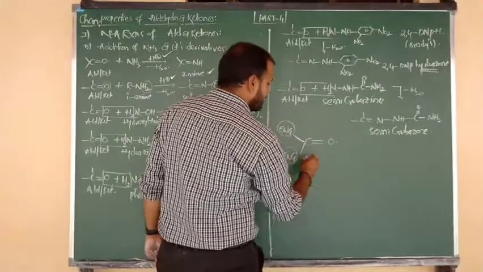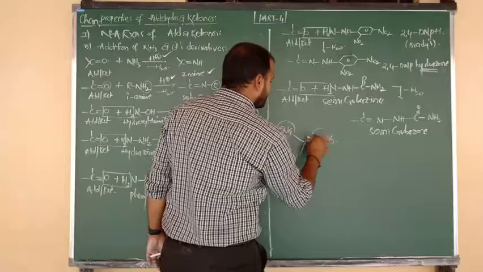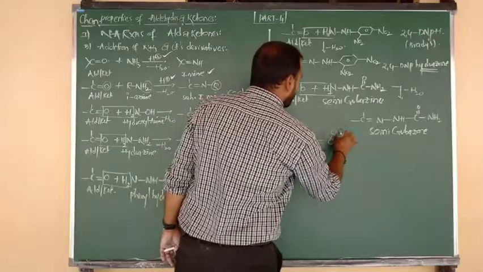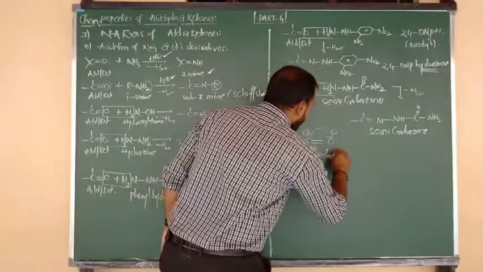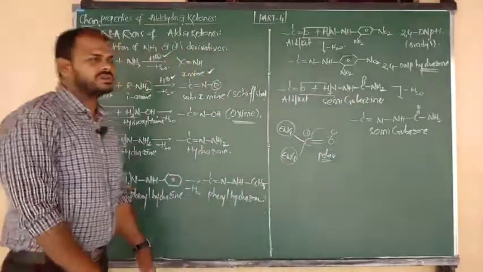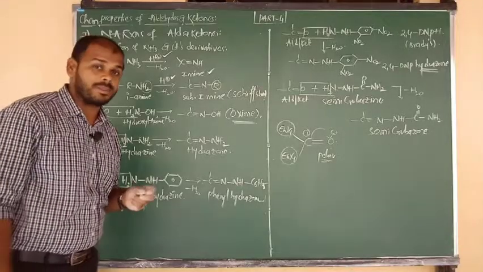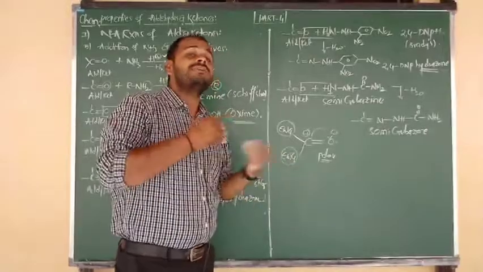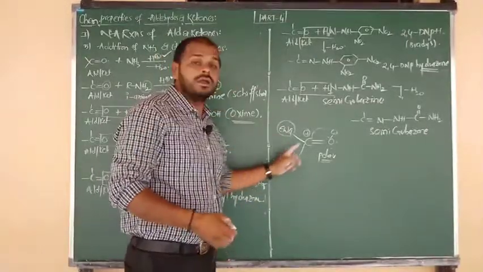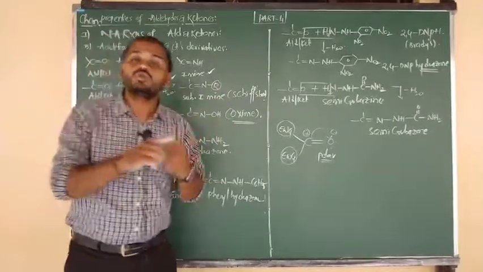Oxygen contains more electronegativity compared to carbon. Carbon contains a partial positive charge and oxygen a partial negative charge. So due to the polar nature of the C=O bond, aldehydes and ketones undergo nucleophilic addition reactions. But in which case, electron withdrawing or electron donating, does the nucleophilic addition reactivity of aldehydes and ketones increase?